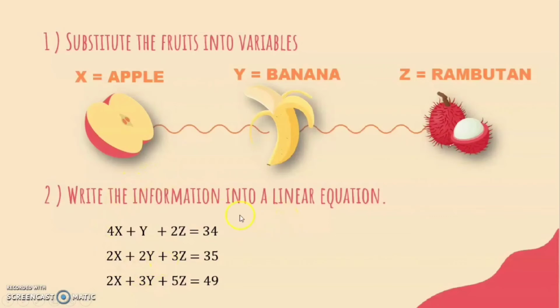The problem statement states that there are 3 persons, so we have 3 equations. First equation is 4x plus y plus 2z equal to 34. Second equation, 2x plus 2y plus 3z equal to 35. Third equation, 2x plus 3y plus 5z equal to 49.